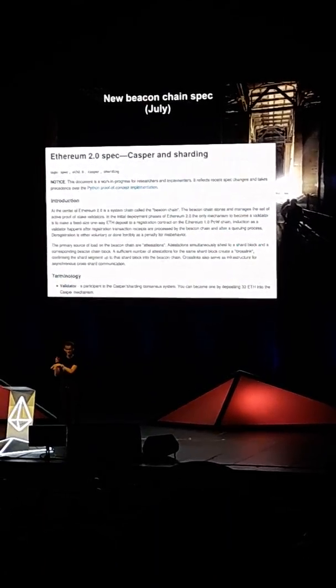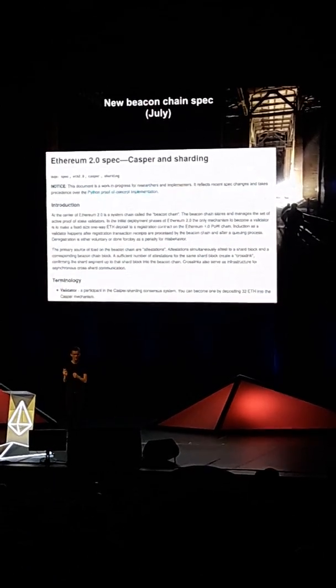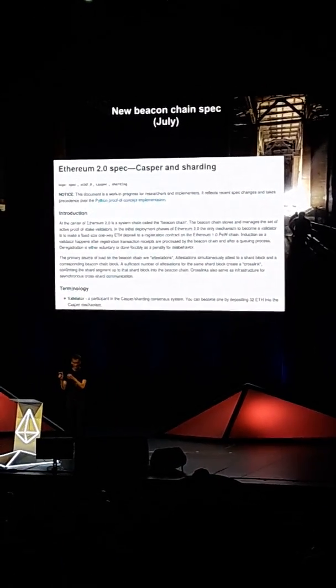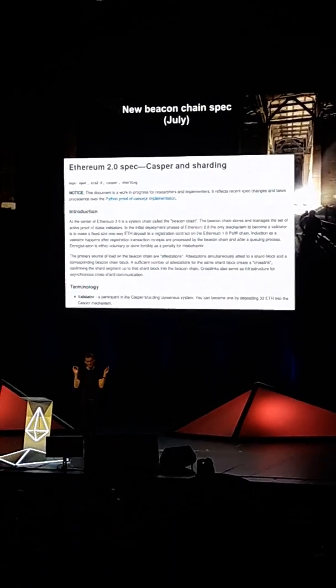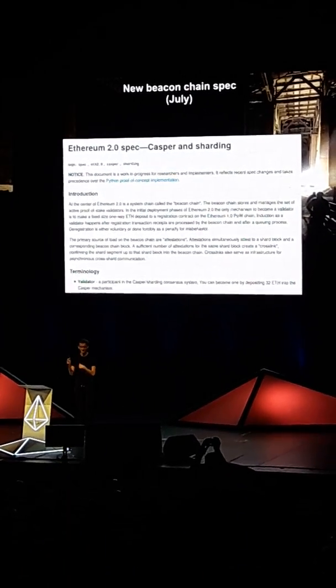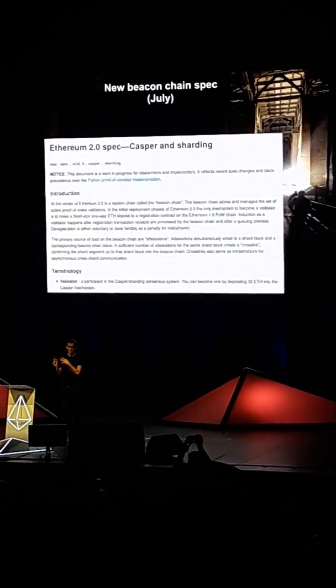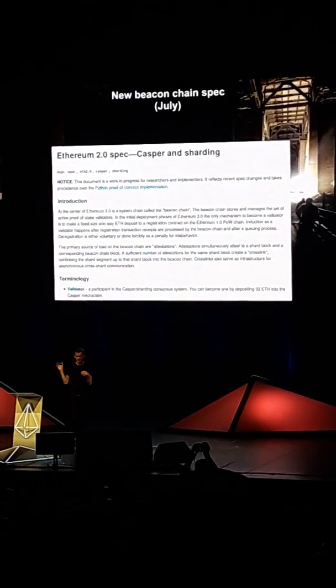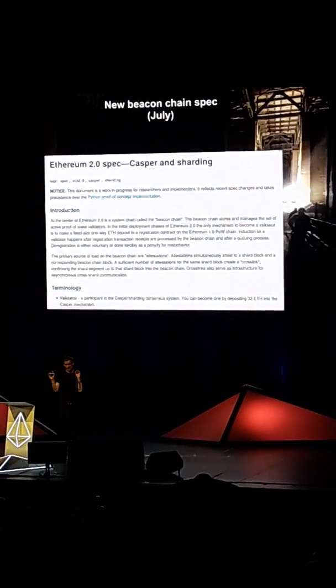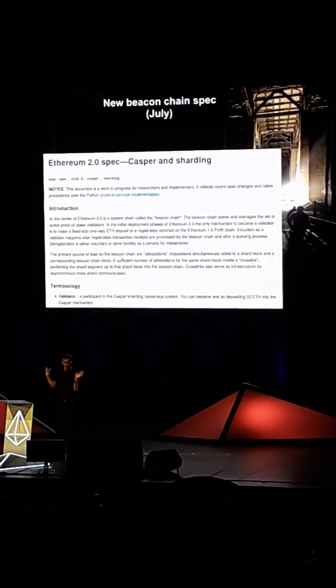Then over here we had a completely separate group that was trying to make a sharding system, that was trying to make a validator manager contract that was later renamed into a sharding manager contract on the main chain, and that was trying to build a sharding system on top of that. These groups were kind of not talking to each other too much.